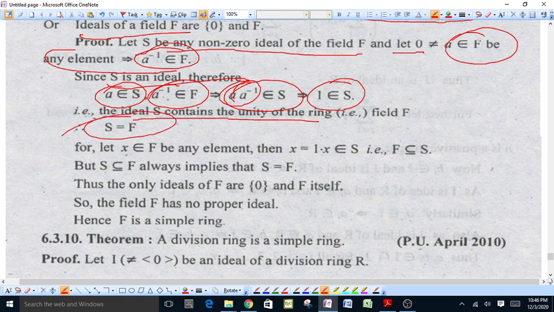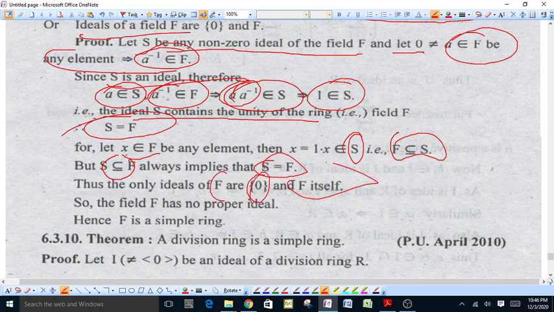It means S is equal to the field. For x an element of F, x can be written as 1 times x, which belongs to S. This means F is a subset of S, but S is a subset of F. This implies S is equal to F. Therefore, the only ideals of F are 0 and F itself. So the field F has no proper ideals.